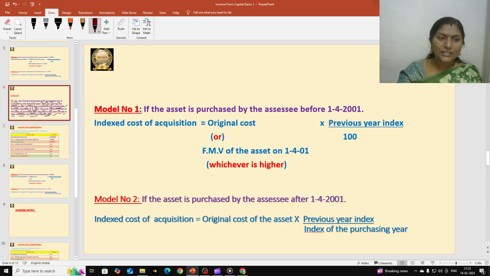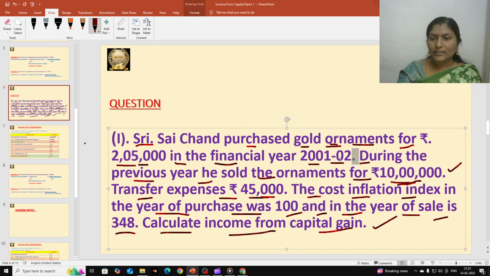When was the asset purchased? During the year 2001-02, which means between April 1st 2001 and 31st March 2002. So he purchased that asset after 1-4-2001.